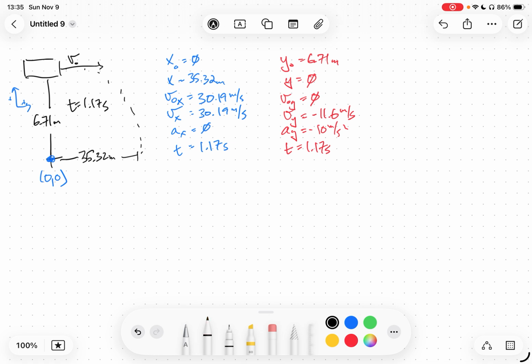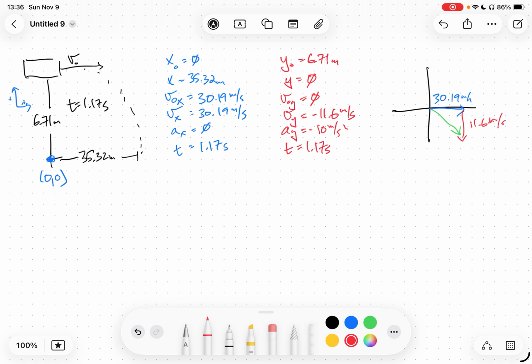And then what we're trying to find here is his final velocity for question number 6. His final velocity has both a horizontal and a vertical component. So I'll draw my axis, and we know that he's moving down and to the right. His rightward speed, we calculated earlier, is 30.19 meters per second. His downward speed is 11.6 meters per second.